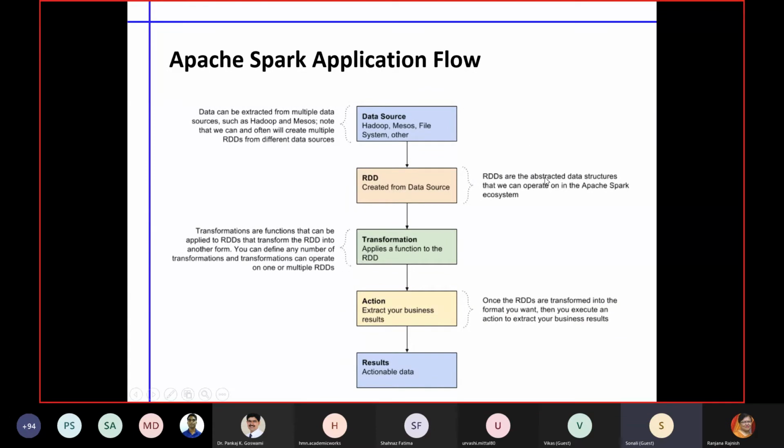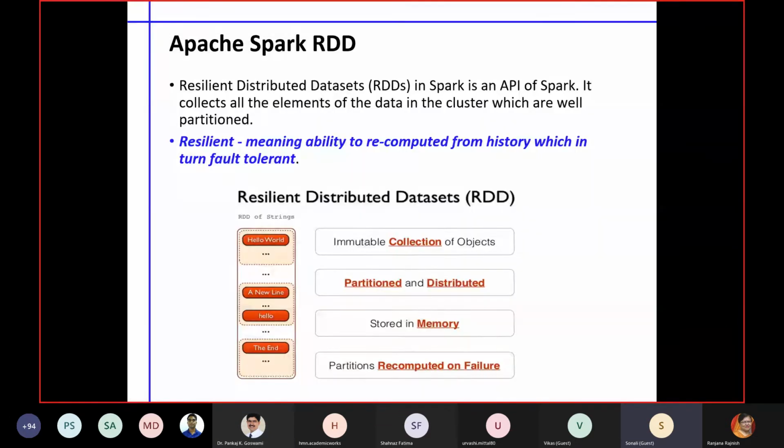It is a data structure where we group the data elements. For example, if you are getting strings like hello world, new line, some text, it has a way to take a group of words and create an RDD.